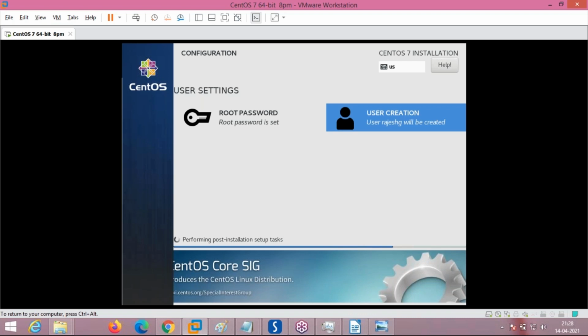Till now we have created a user, which I am highlighting here, user Rajesh Ji. How the different users are placed and where they log in, we will see tomorrow. Just give me 5 minutes and it will be finished.